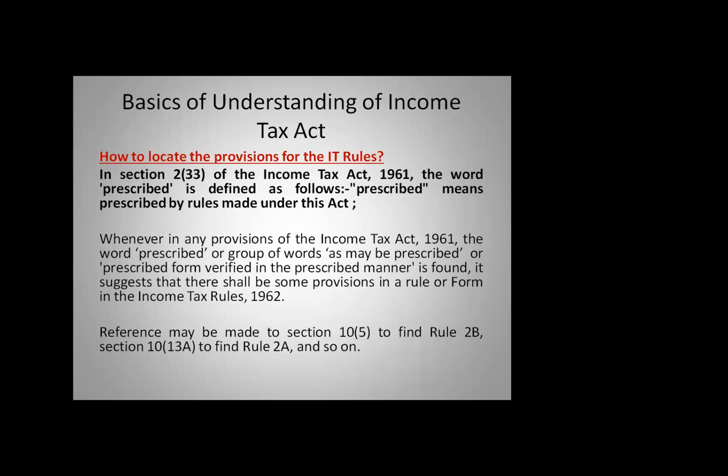So whenever in a provision of the Income Tax Act 1961, the word prescribed or a group of words such as "as may be prescribed," "prescribed form," or "verified in the prescribed manner" is found, it suggests that there shall be some provisions in a rule or form in the Income Tax Rules 1962. How many rules are there? It is 129 rules as of today.